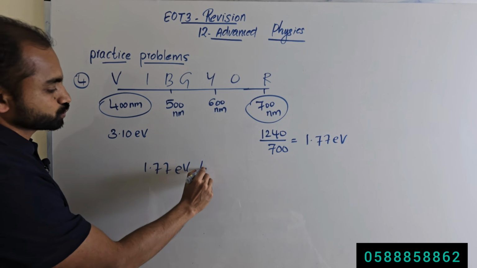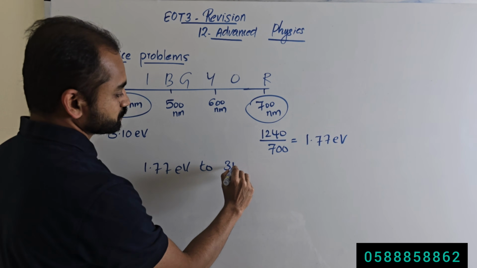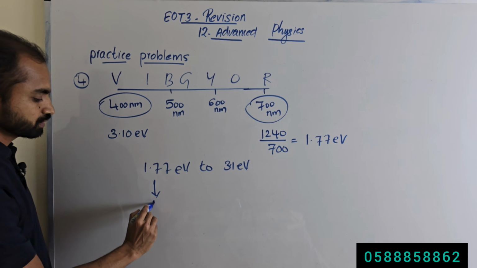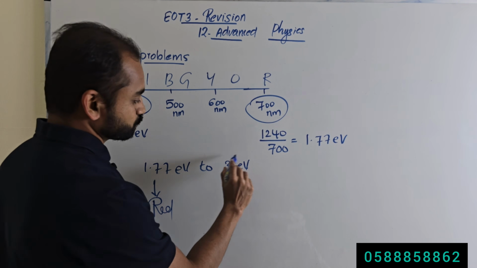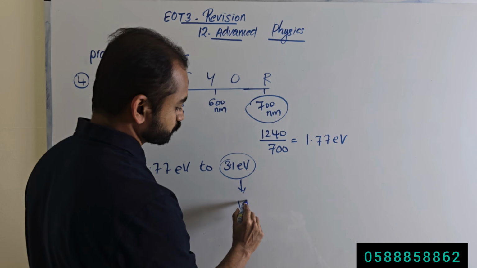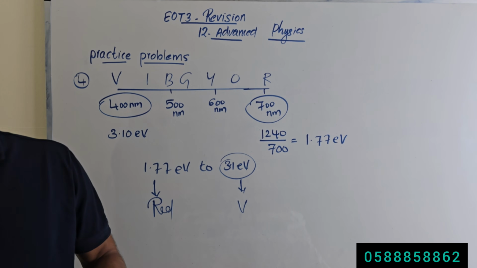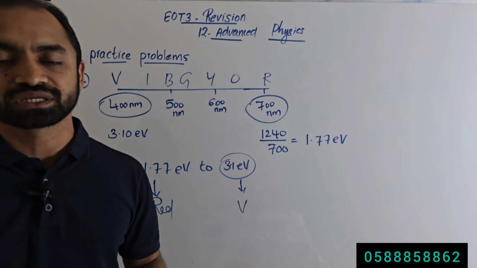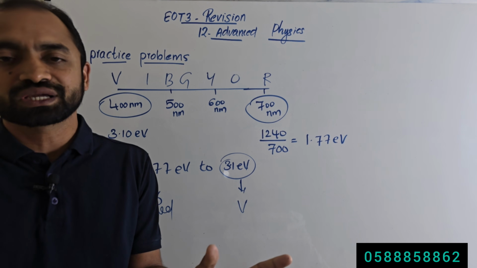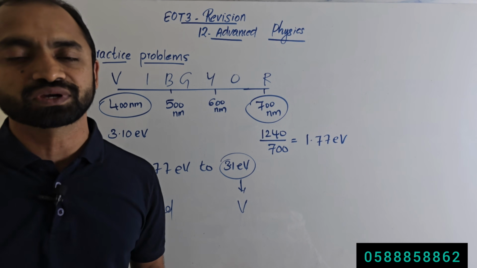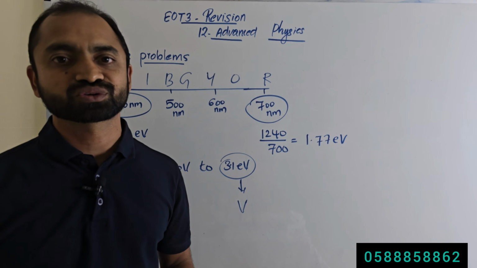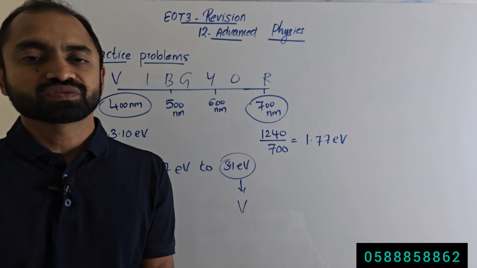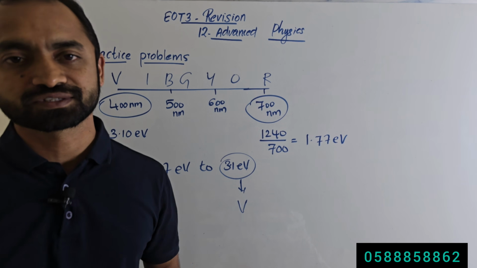So what is the range of the energy associated with the visible spectrum? 1.77 electron volt to 3.1 electron volt. 1.77 electron volt for which color? For the red color. To 3.1 electron volt for which color? Violet color. So this is the range of the energy associated with the visible spectrum. If the wavelength is given, how to calculate the energy? 1240 divided by the value of the wavelength, and you will get the answer in electron volt. What is electron volt? Unit of energy associated with very small subatomic particles.